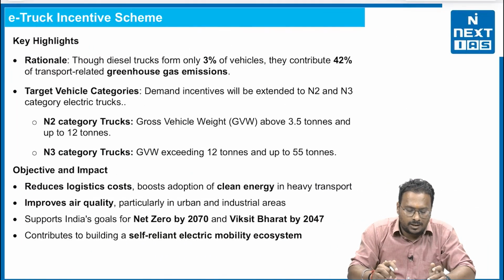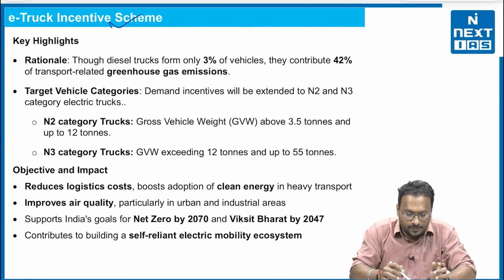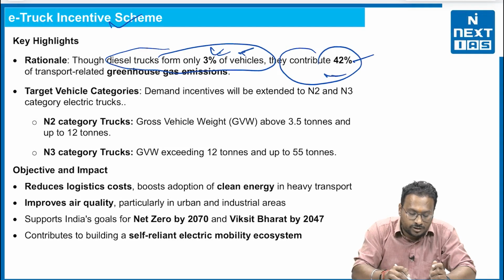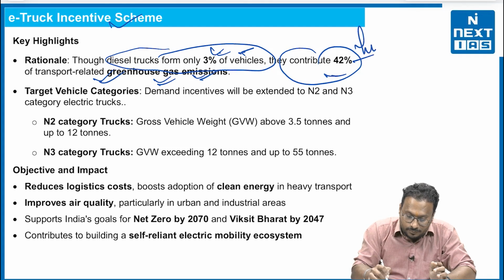Now, the highlights of the e-truck incentive scheme. The first, the rationale: though diesel trucks form only 3% of the vehicles, they contribute 42% of the transport-related greenhouse gas emissions. This is a huge data point, I would say.